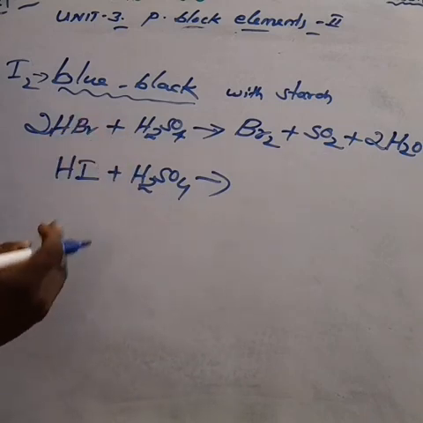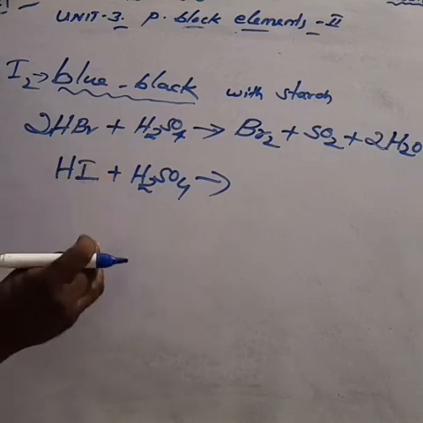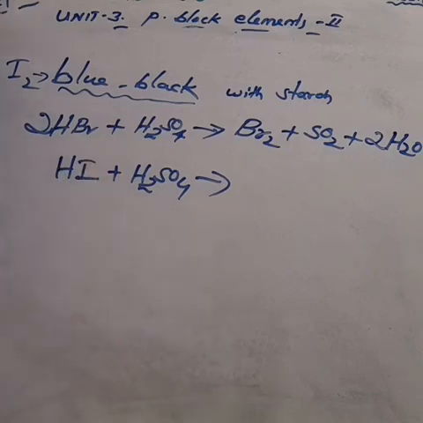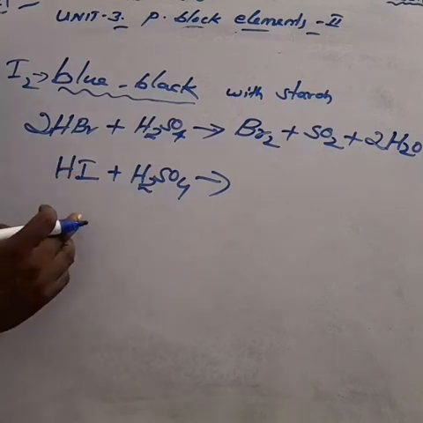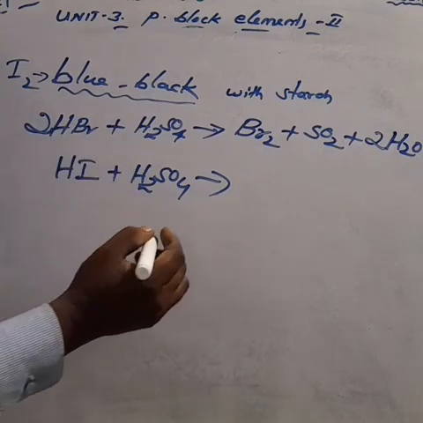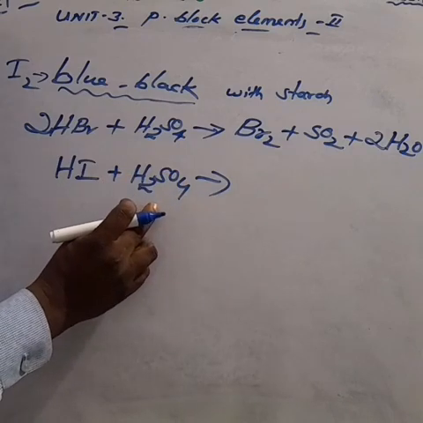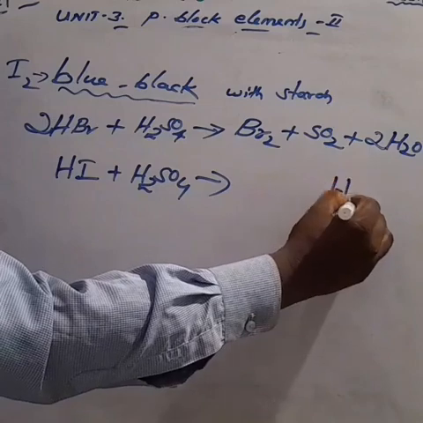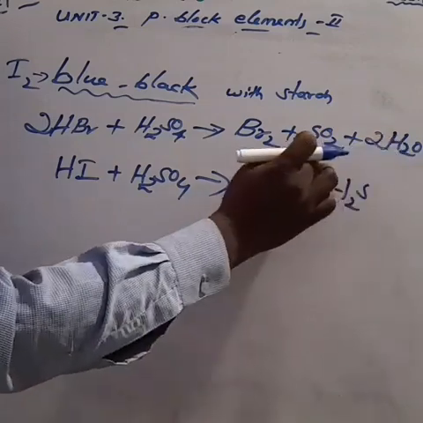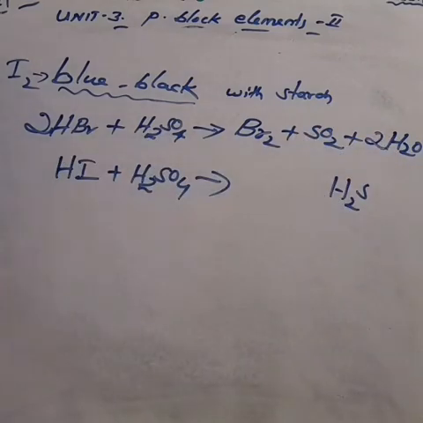But this cannot be converted into SO2. Only one is possible: hydrogen iodide rapidly reduces sulfuric acid into hydrogen sulfide, not sulfur dioxide, hydrogen sulfide. The equation is very, very important, okay? Equation.